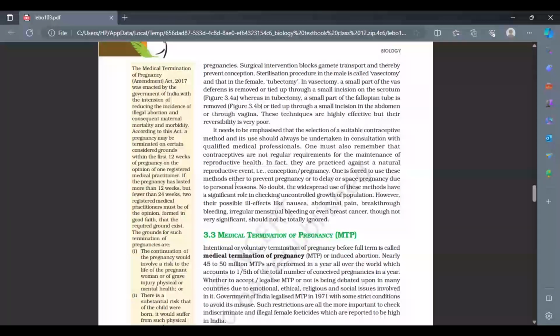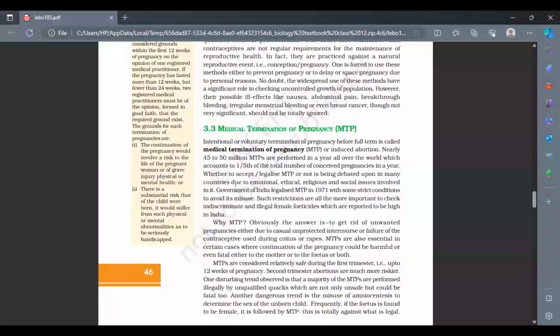Then we also talked about a very important concept, the medical termination of pregnancy. These are known as MTPs, and I told you the conditions. In India, the MTP was legalized in the year 1971, but under very specific, strict conditions. Very strict laws need to be implemented. That is how the MTPs are done.